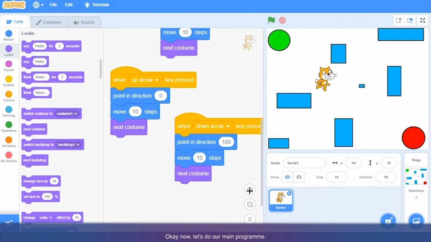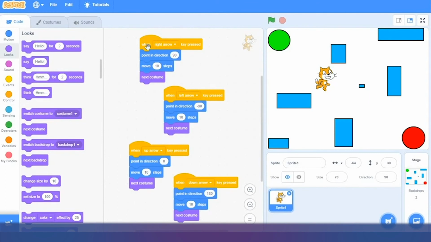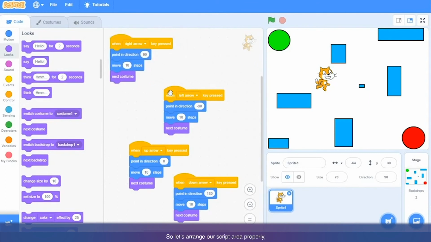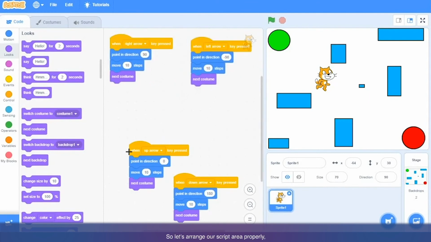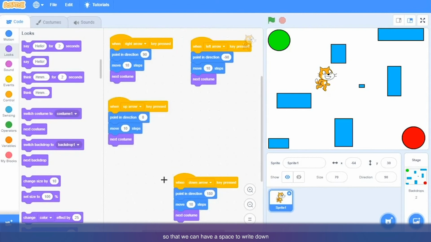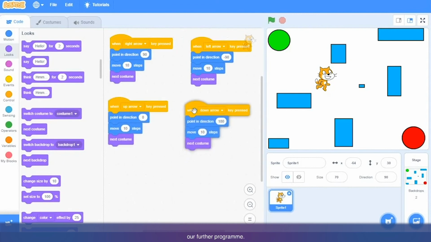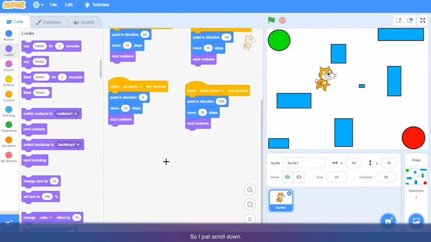Okay. Now let's do our main program. So let's arrange our script area properly so that we can have a space to write down our further program. Okay. So let me just scroll down.